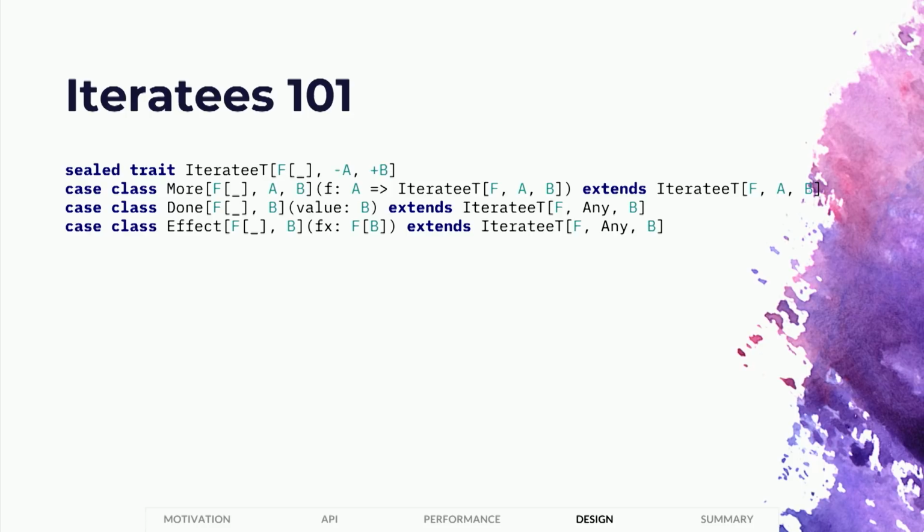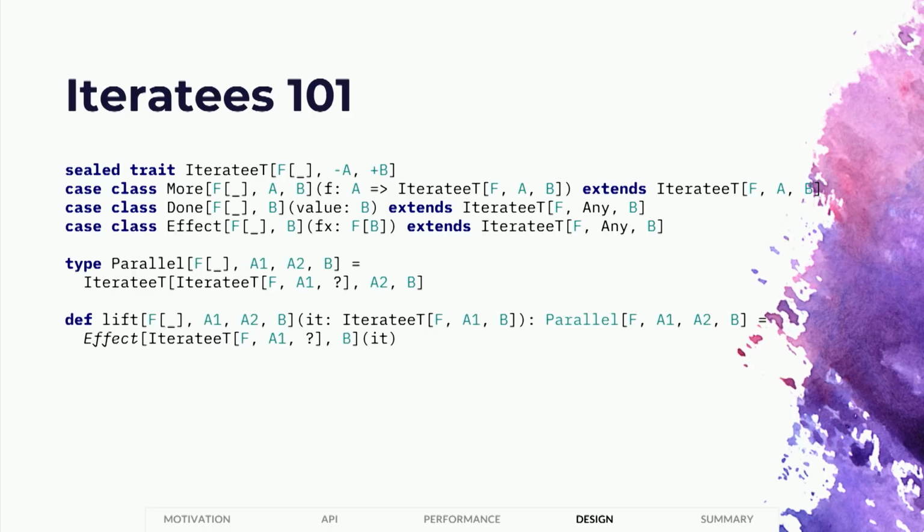And that means you can take any effect and plug it in there. And when you turn your iteratee into a monad transformer, then suddenly you can come up with a notion of reading from 2 different sources in parallel, by using an iteratee monad applied to some effect type f inside the monad slot for the outer iteratee.